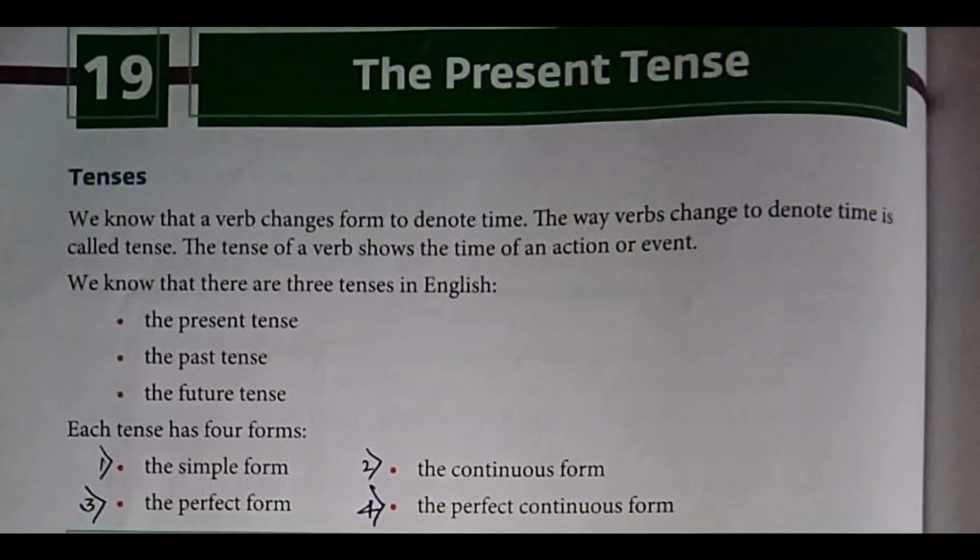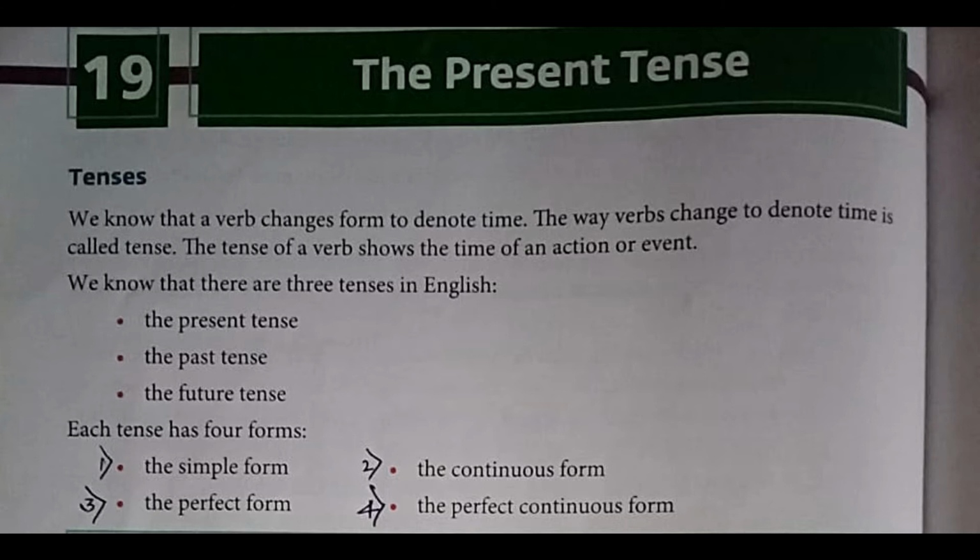So here I shall start with page number 118, tenses. We all know that a verb changes form to denote time. The way verbs change to denote time is called tense. Students, take a pencil and underline this particular line. Verbs change to denote time is called tense. The tense of a verb shows the time of an action or event. Please do underline this particular line too.